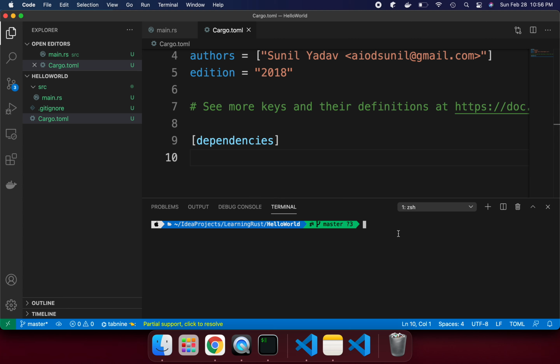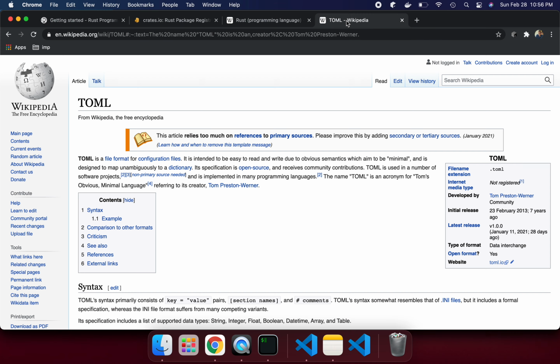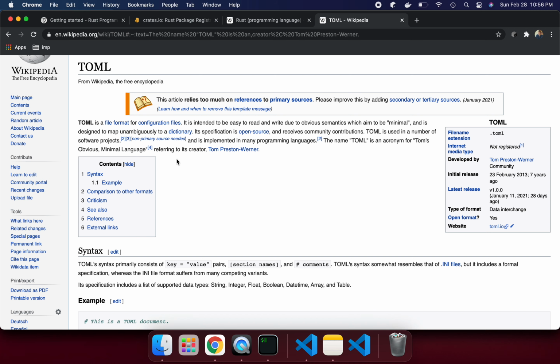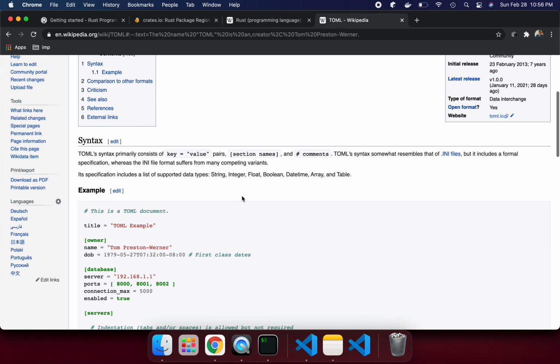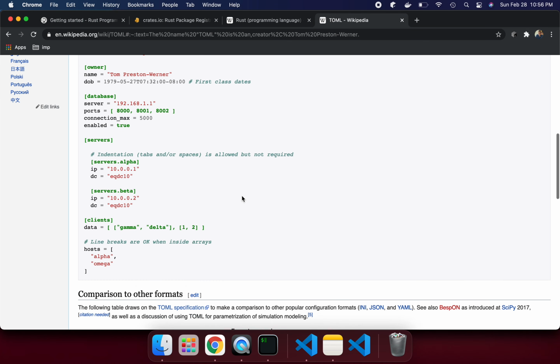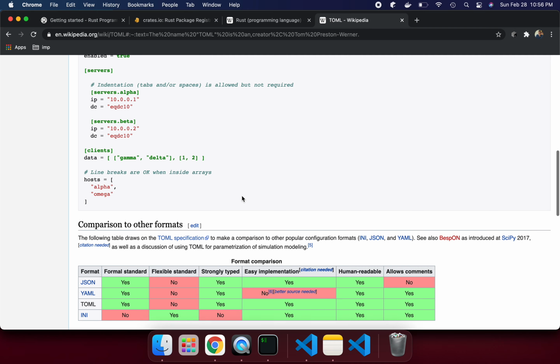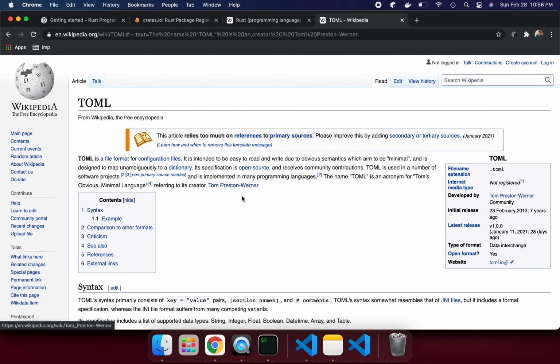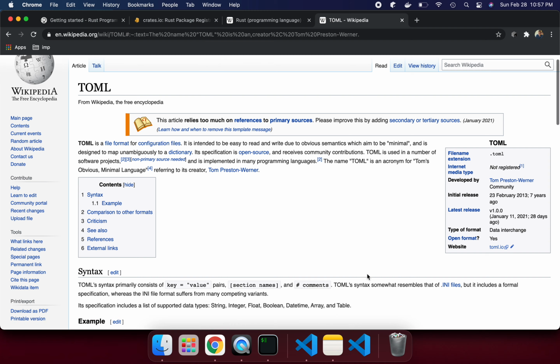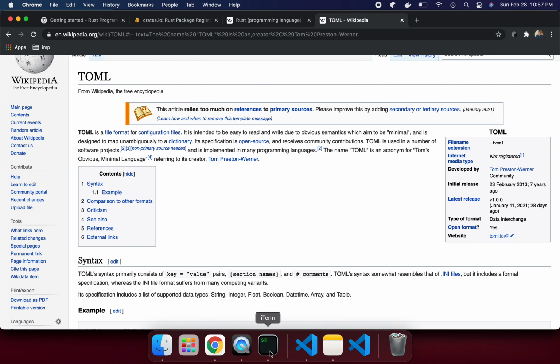So what is the TOML file? TOML is a file format for configuration, and this is just the configuration file for Rust. You can configure it and use it, and all those things we have here. It was developed by Tom Preston-Werner. Okay, so let's see it.